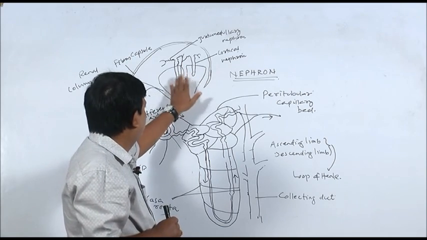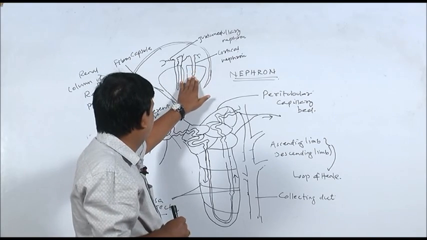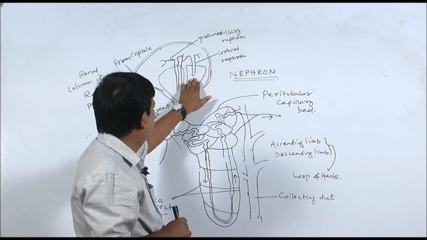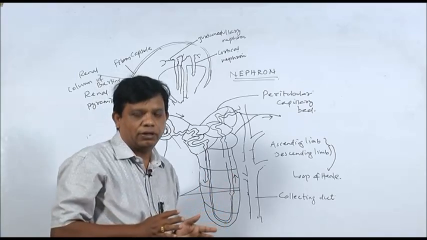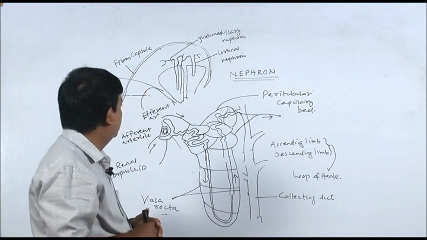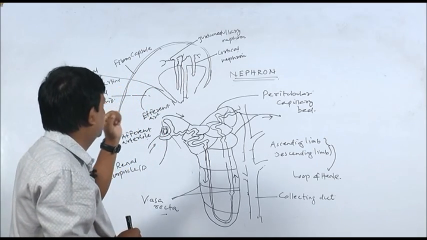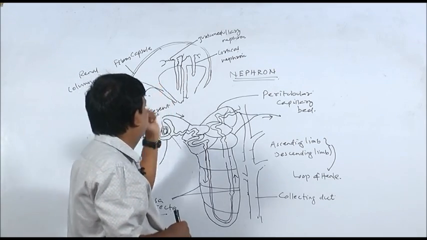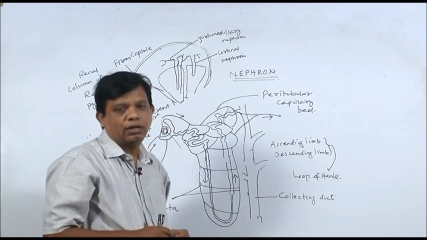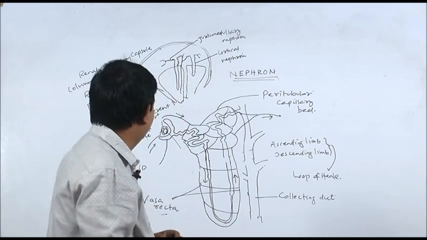So, they differ in their activity. Cortical nephrons are active when water retention is not required. Body has plenty of water, but when water retention is required, it is the juxtamedullary nephrons which come into play, and they help in producing a highly concentrated urine, and water is retained in the body.